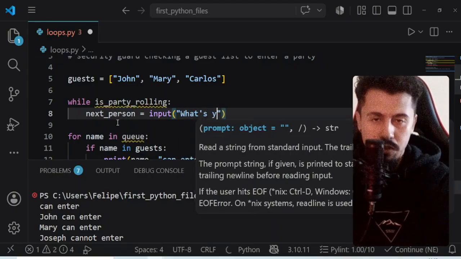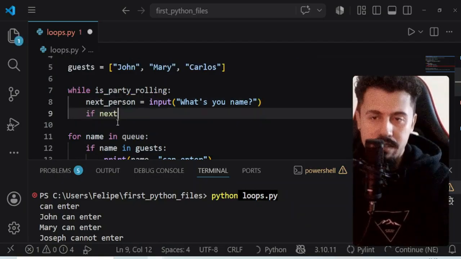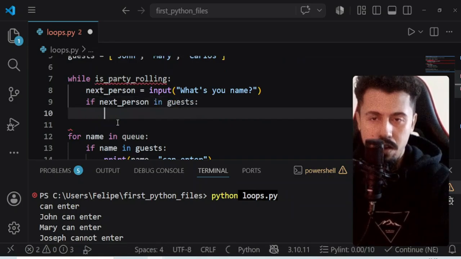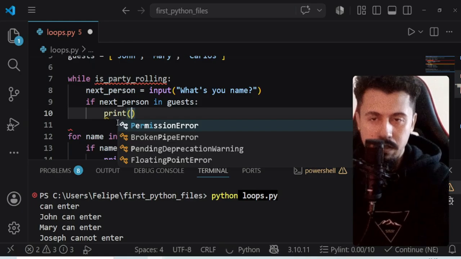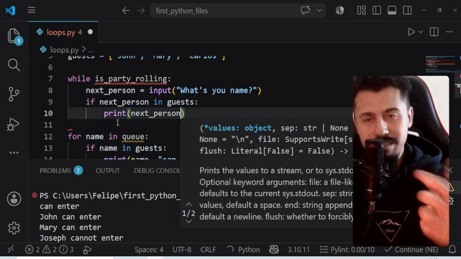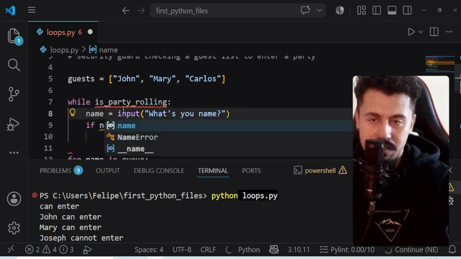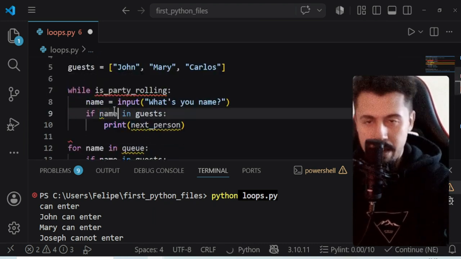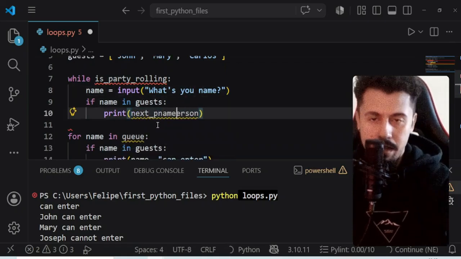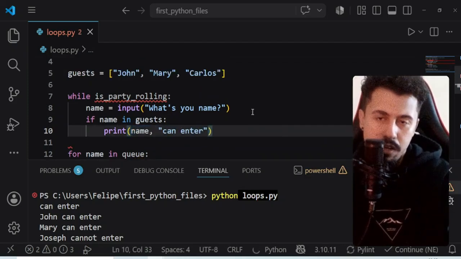What's your name? If next person in guests, we can print next person. In this case is not the next person. Let's change this just for name. So name can enter.